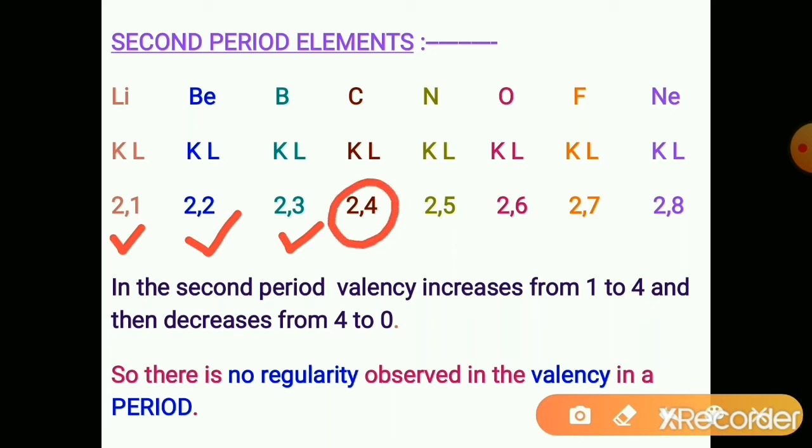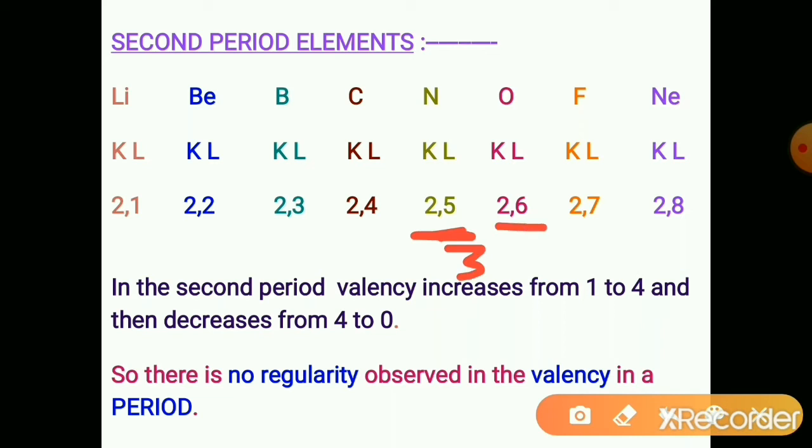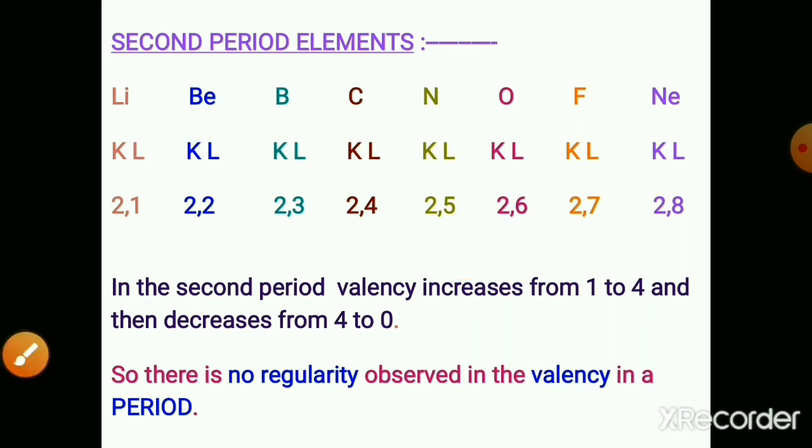But beyond 4, if the valence electrons are more than 4, then these elements tend to gain electrons to complete the octet state. So here nitrogen accepts 3 electrons, so its valency is 3. Oxygen accepts 2 electrons, so its valency is 2. So in this way,